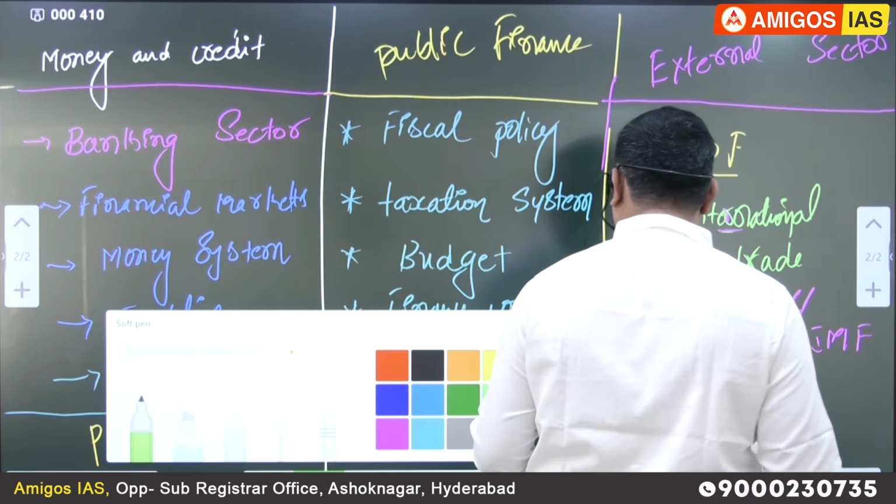Is it okay? These are the 3 topics which are core topics of economy, sir. Remember, almost 70% of the questions of economy can be solved with the help of these 3 topics only. One is money and credit, second is what? Public finance, and third one is what? External. And remember, these 3 topics are coordinated topics. Each and every topic is interlinked, sir.